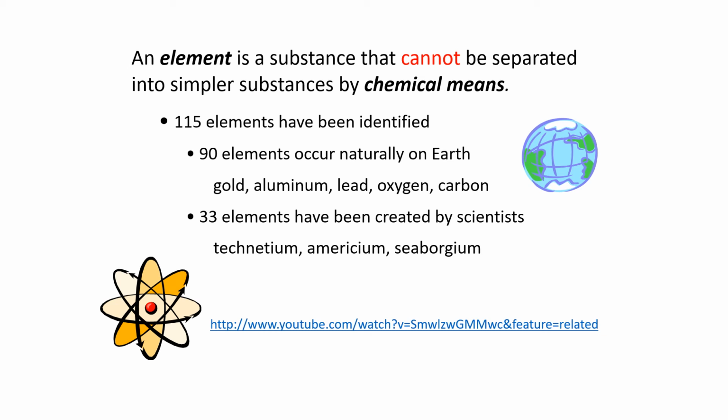90 elements occur naturally on Earth, and of course that number 33 would be updated too, because those are the elements that have been synthesized by scientists.